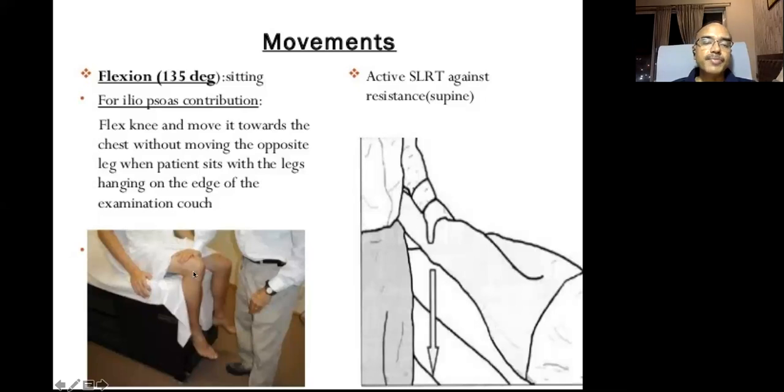Whereas if you flex the knee, then the amount of flexion is done purely by iliopsoas. That is the iliopsoas contribution. So you make the patient sit at the edge of the table, flex the knee and move it towards the chest without moving the opposite leg. When the patient sits, that much flexion is contributed by the iliopsoas. So quadriceps femoris as well as iliopsoas tendon, they do the flexion of the hip.